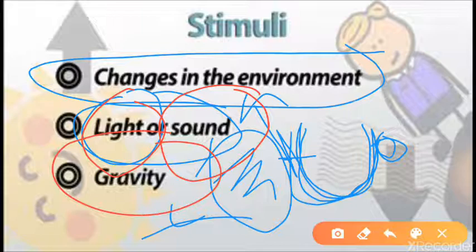If we take the example of heat, in the summer season, if the heat is too much, we open our clothes and take the air of the fan. So this is the change. If we take the example of smell, if some bad smell comes from somewhere, we close our nose and move away from there. That means something changed us, so we reacted and responded. If something smells good, we take the smell again and again. Oh, what a nice smell is coming.